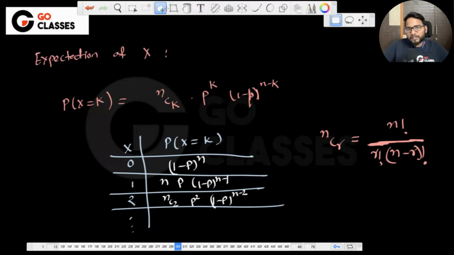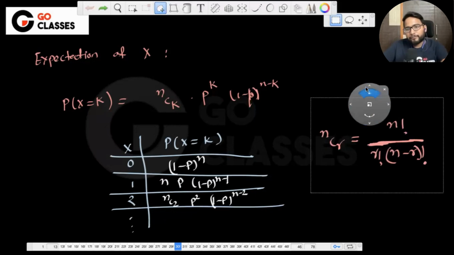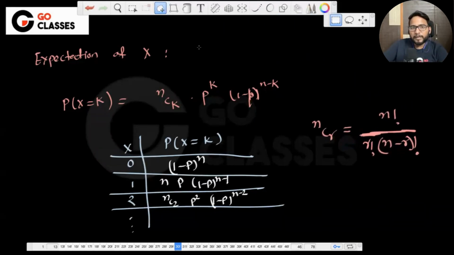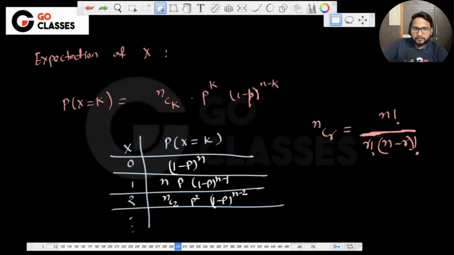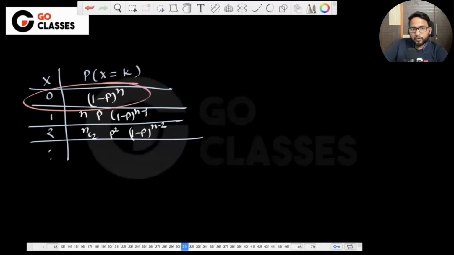Now, if you want to find out the expectation, what do you have to do? Do you remember how to find out the expectation? Once we have this table, we just multiply row wise, and add. Yeah, nice one. So we have to multiply these two, these two, these two, and add all of them.